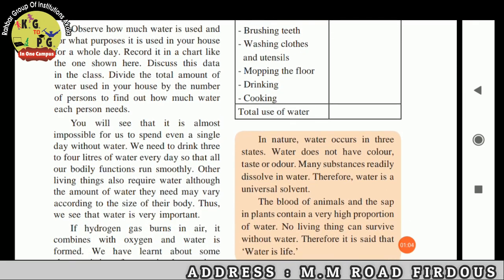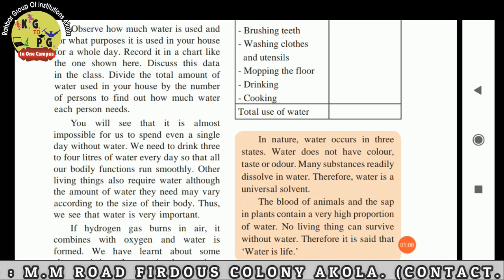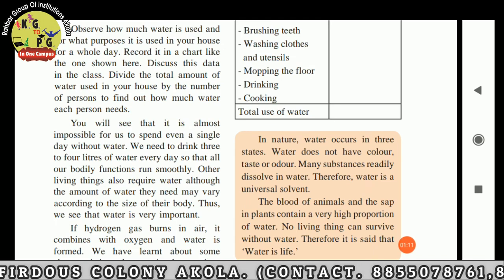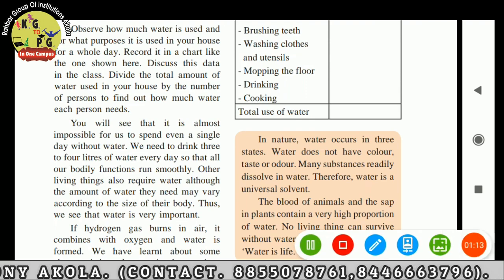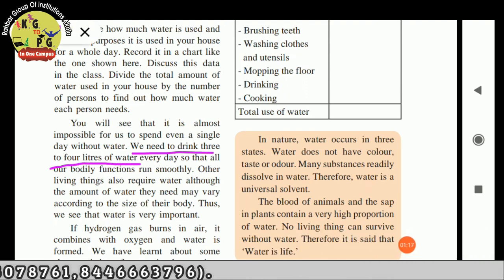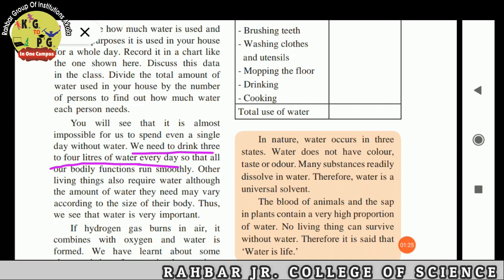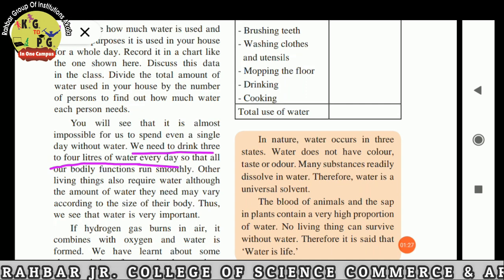It is impossible for us to spend our day without water. We need to drink 3 to 4 liters of water every day so that our bodily functions run properly, and other living things also require water. So water is necessary for all living things.